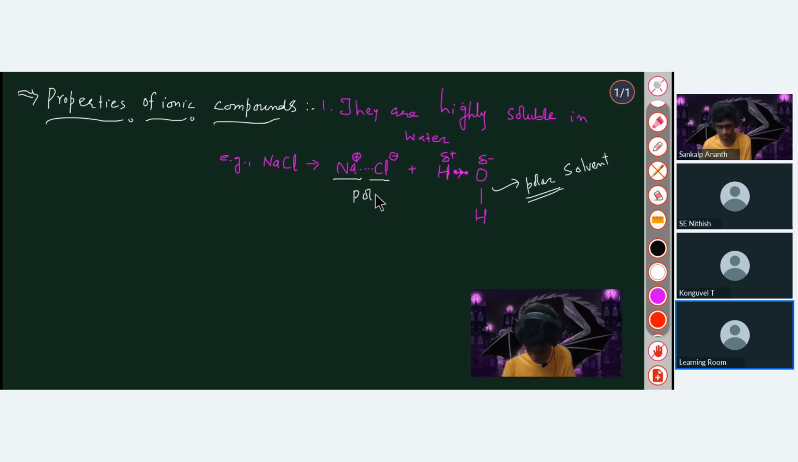So you have to remember that there is a universal rule: polar dissolves in polar. NaCl is a polar solute, and water is a polar solvent. So that is why polar will dissolve in polar. This is very important to be noted down, that polar dissolves in polar because like dissolves like. I hope you have heard this, like dissolves like. Yes, sir. And unlike and unlike, they will also dissolve. So polar dissolves in polar.